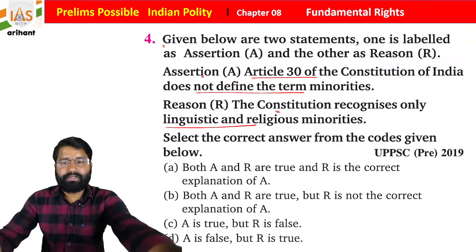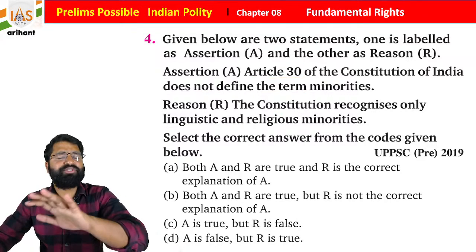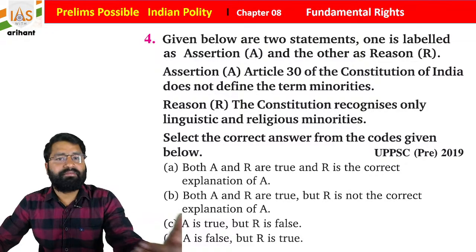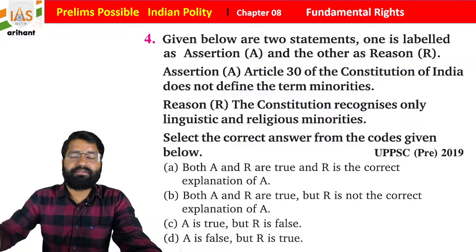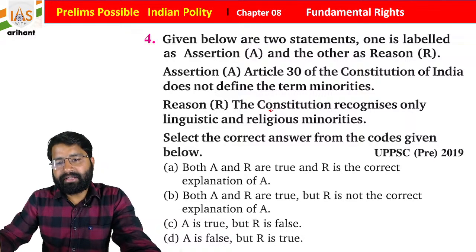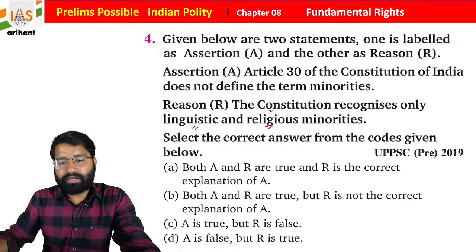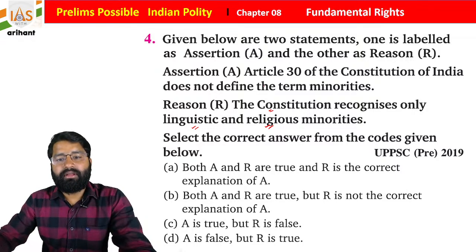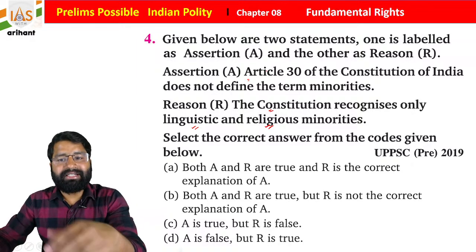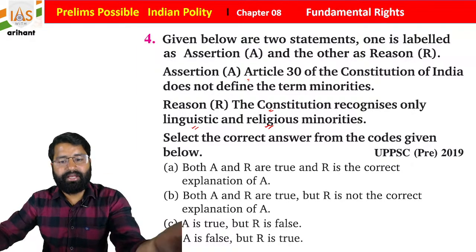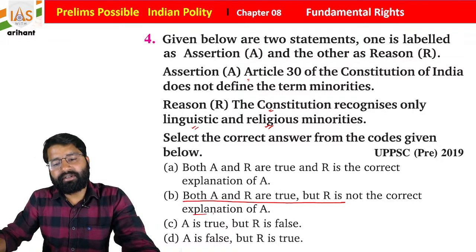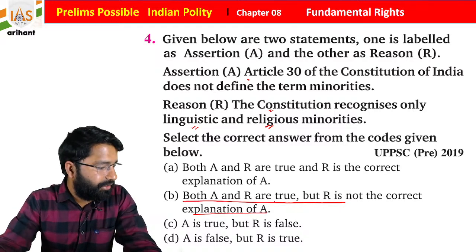What you find, students, in Article 30, there is no specific mention of the word minority. So no specific minority definition is added here, which means no definition is there. And as well, we are recognizing only linguistic and religious minorities. So both are true, but it is not mentioning why it is not defined. So we will go with: both assertion and reason are true, but reason is not explaining the assertion, students. I hope you are getting it.